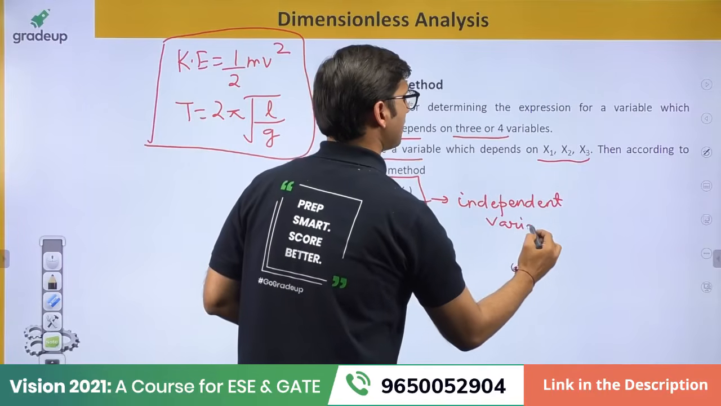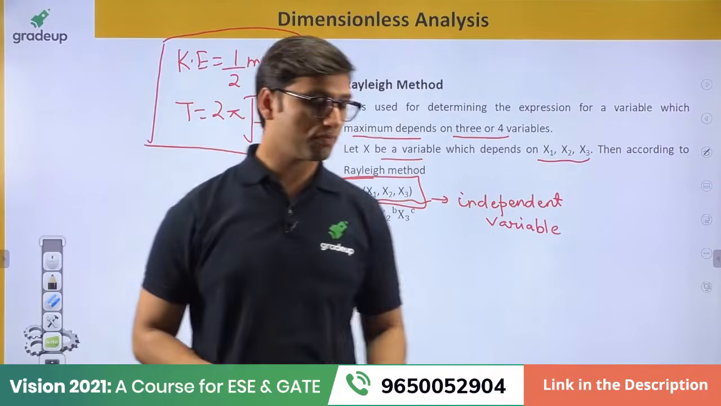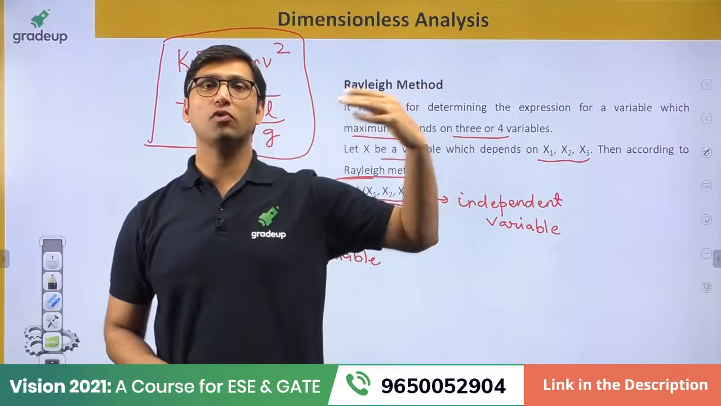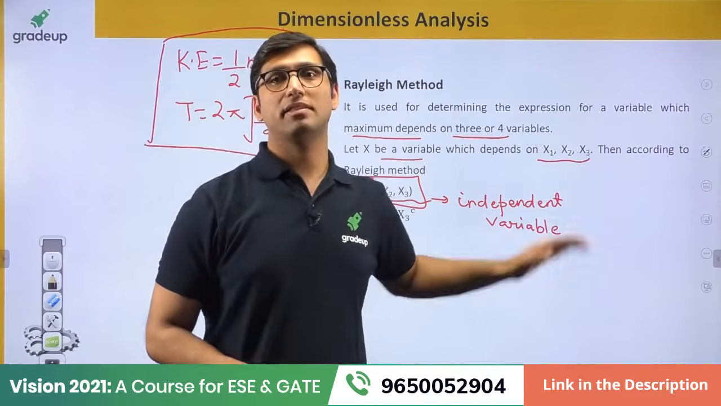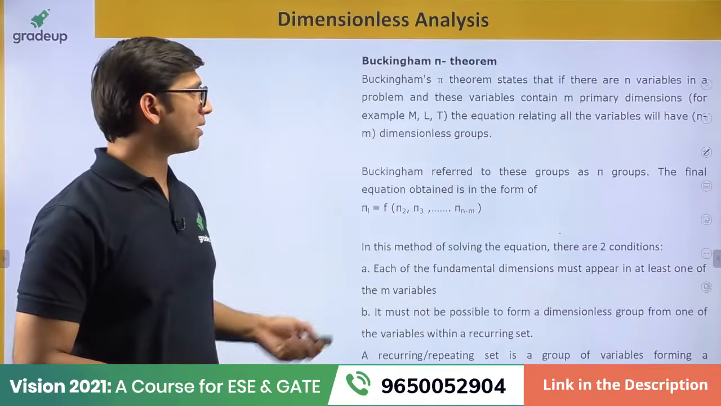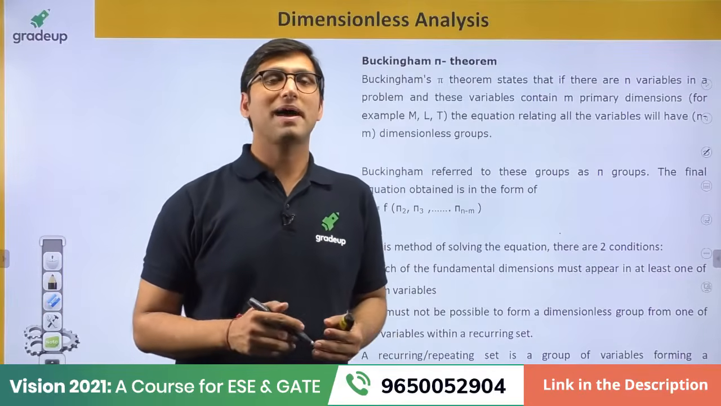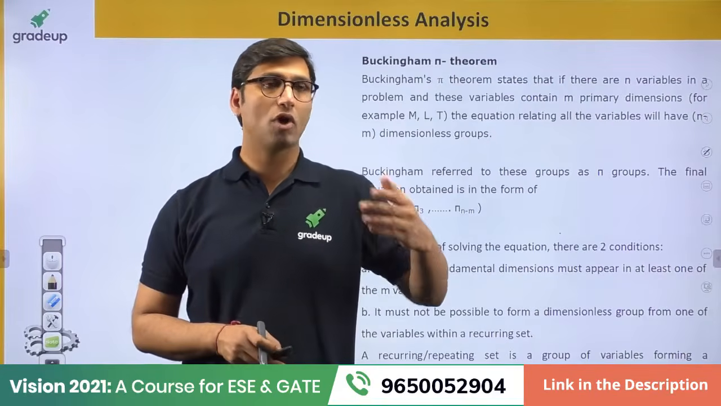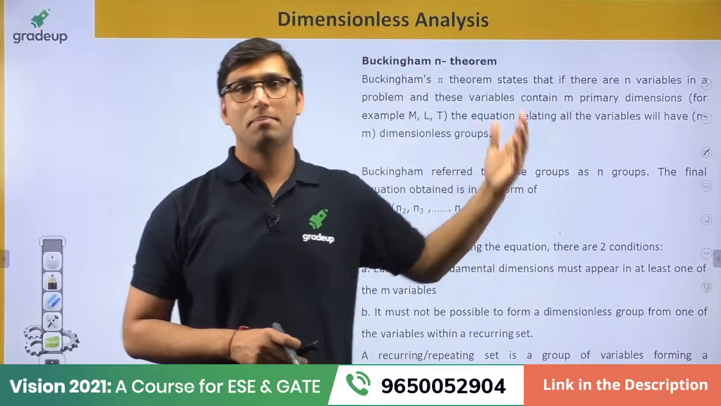So about Rayleigh method, there is a constraint that it is only used for a maximum of 3 or 4 variables. You cannot go beyond 3 or 4 variables if you have to perform the dimensional analysis by Rayleigh method. So to avoid that problem, we have the Buckingham PI Theorem. What is Buckingham PI Theorem? Buckingham PI Theorem removes the constraint of Rayleigh method. That means if you want to perform the dimensional analysis for more than 3 to 4 variables, you can use Buckingham PI Theorem.